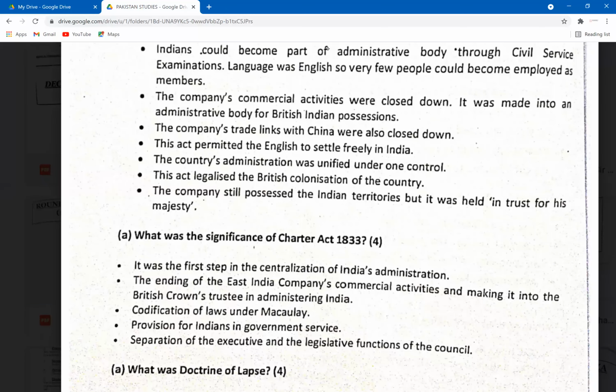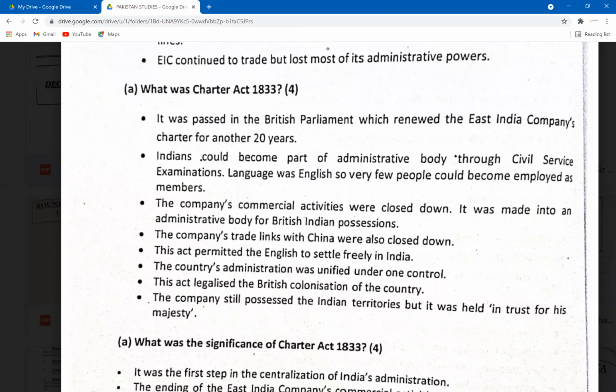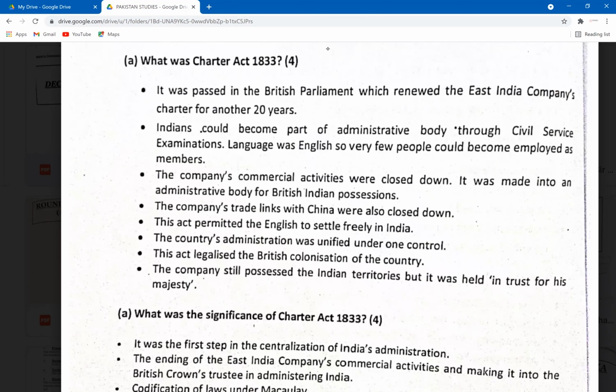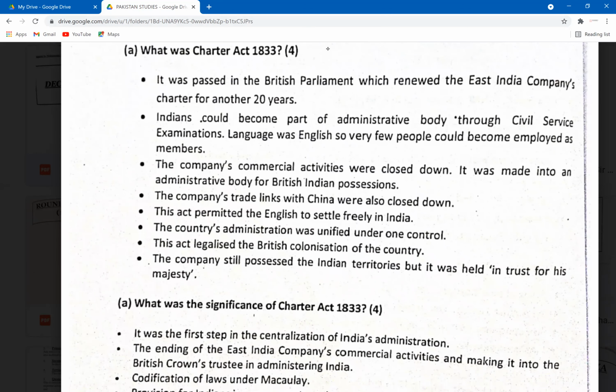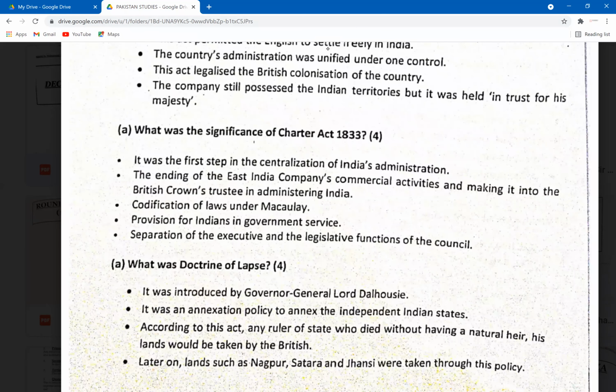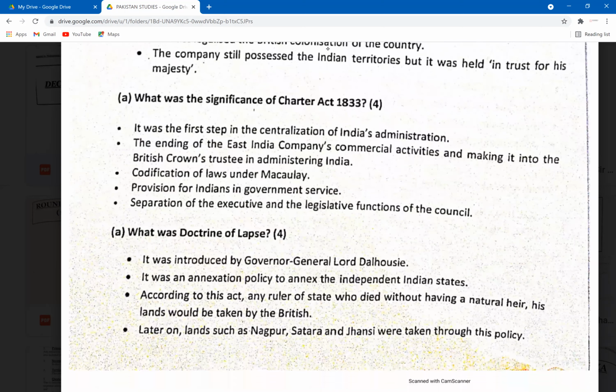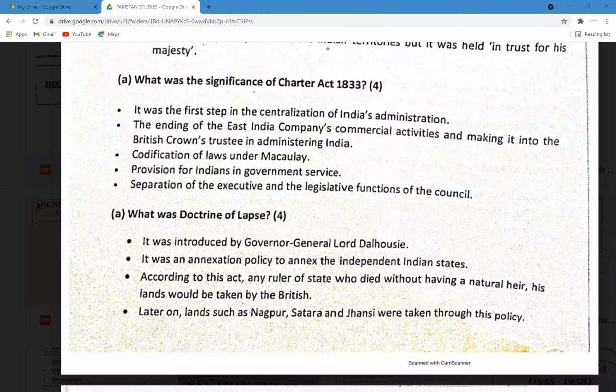So, guys, I hope these points are clear to you. Charter Act of 1833. This was a very, very important act because this is where the British are officially taking control of India. Any questions so far? No, all right.